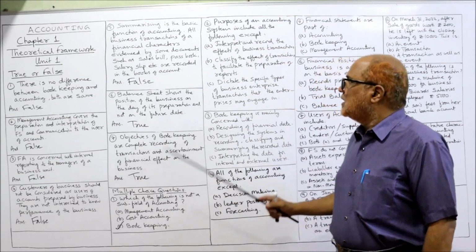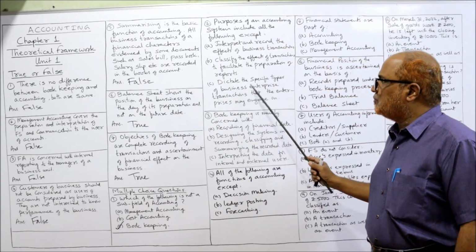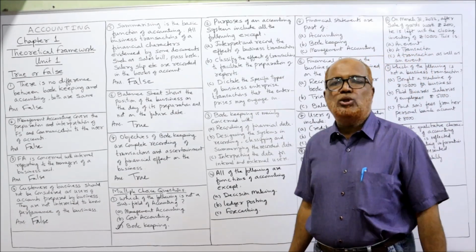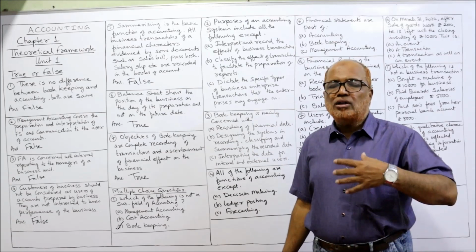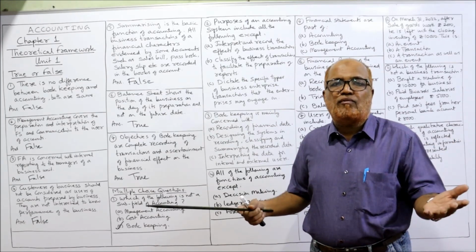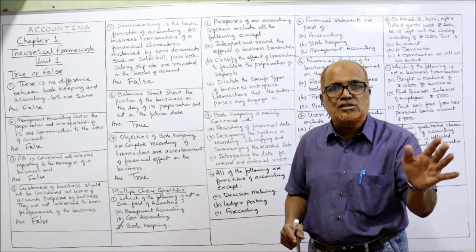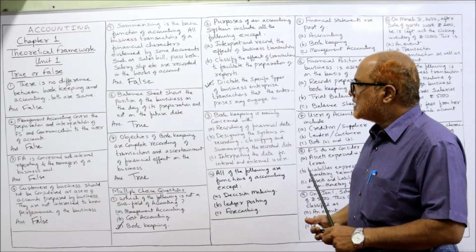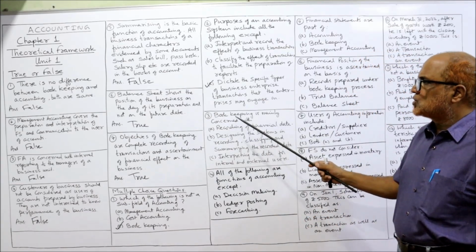Classifying the accounts. Dictate the specific type of business enterprise transaction that the enterprise may engage in. It is not the objective. It is not the objective of accounting to dictate to the business what type of activities they should conduct. So C is the answer. Next comes the third question.